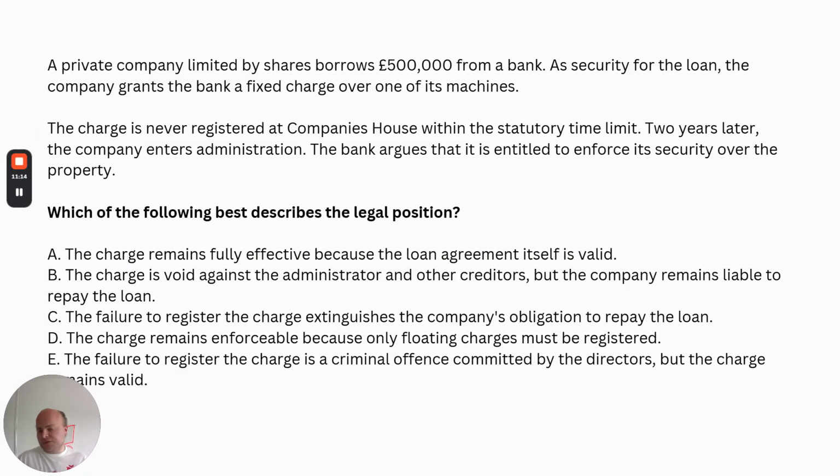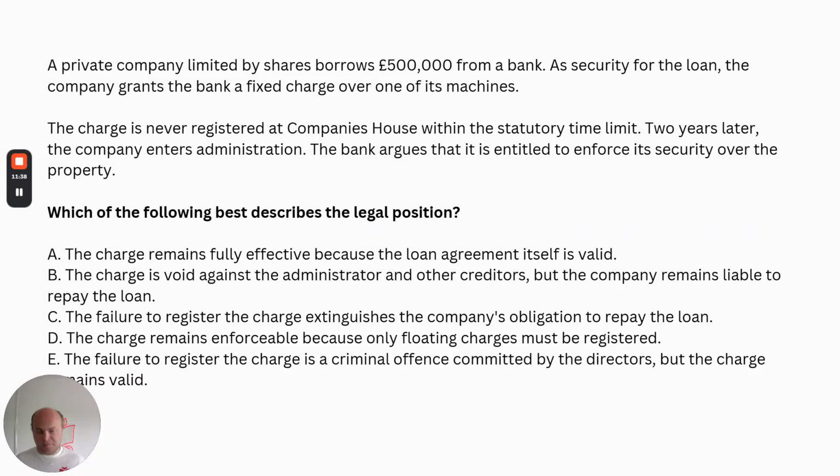But one thing just to note is that the loan itself is not rendered invalid. So under the Companies Act, the loan actually becomes immediately repayable. So the contract under which the loan is granted, not rendered invalid, still a valid contractual agreement, but actually is immediately repayable, and the security itself is void.